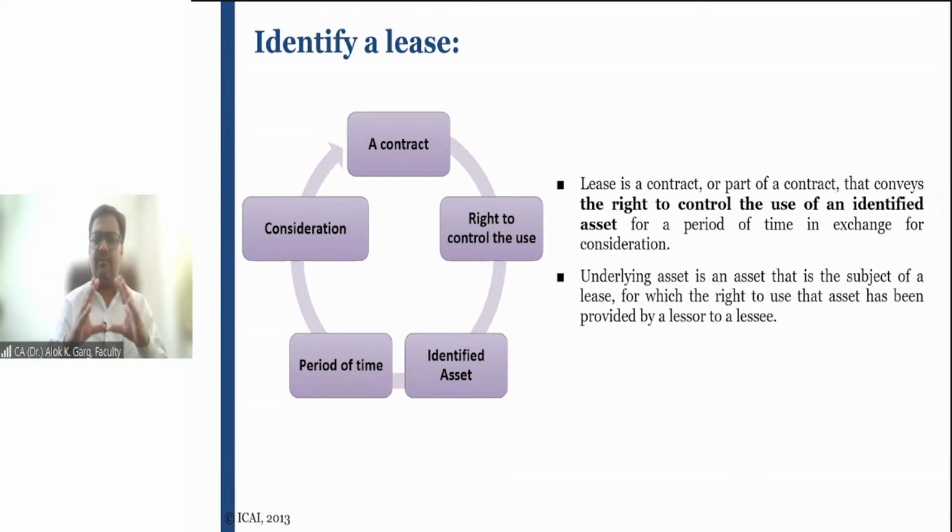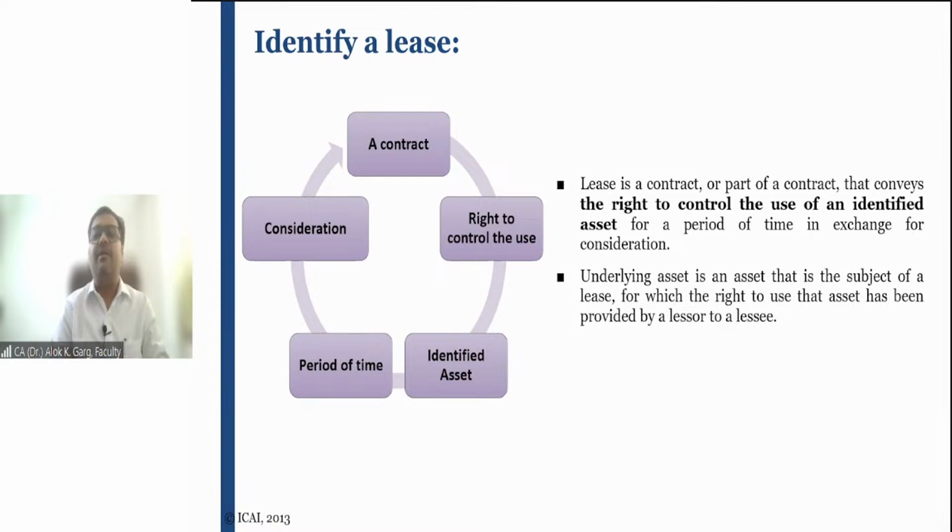So the underlying asset, which is the subject of the lease, is described, and the lease term is there, and the consideration is there.